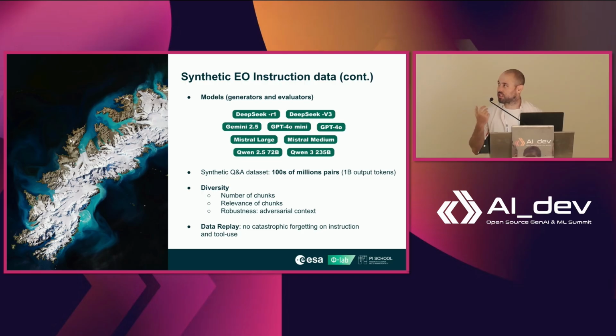We maximize diversity by changing the amount of chunks, the amount of authentic context that the model can see to generate the samples, the relevance of chunks, so sometimes the chunks are very relevant to each other, sometimes not so much, and sometimes we even give adversarial context, so we explicitly give the model incorrect chunks that have nothing to do with one another, so that the model can learn that not all the chunks that it will retrieve from its database are necessarily going to be useful always. And to this, we also add some data replay, as I said before, to avoid catastrophic forgetting. We don't want to overfit too much to the Earth observation domain, because ultimately it's still a chatbot that people want to be able to use in a seamless way.